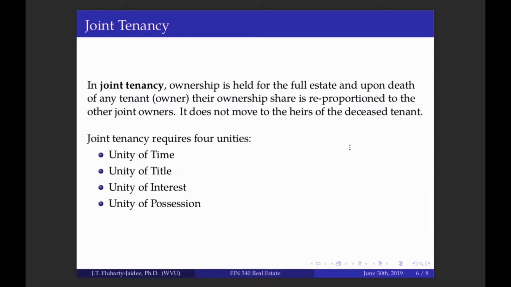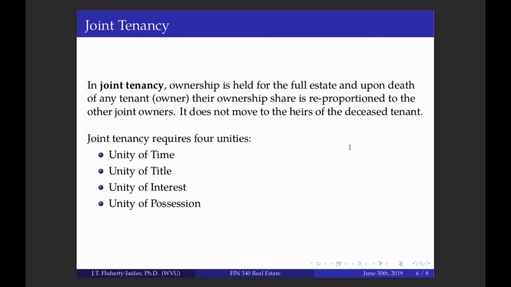Joint tenancy is the ownership that is held of the full estate in the case that if one individual dies, the remaining owners who are alive, okay, are able to subsume that property right. It does not automatically move to the heirs of the deceased tenant. Okay, so joint tenancy has the key item that we discussed before. It has survivorship. Okay, so the owners of the full estate, if owner A dies, owner B becomes the sole owner of the property. Even if owner A has a son and owner A and B are not married, then owner B becomes owner of the full property, regardless of the fact that owner A had a son.